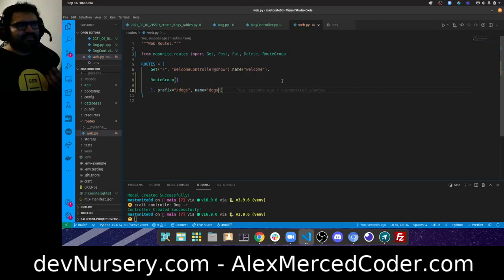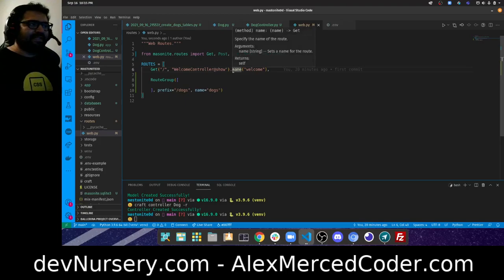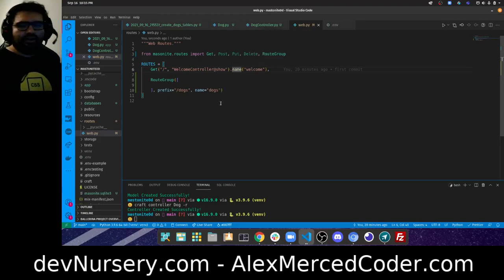And the names of these routes are really more for shortcuts. So that way I don't have to refer to them as /dogs. I could just refer to it as dogs.this or dogs.that. I generally don't use that feature, but some people really like being able to refer to different routes and different pages in their website by a name. I just like using traditional URLs. I just feel like it's a more universal language.